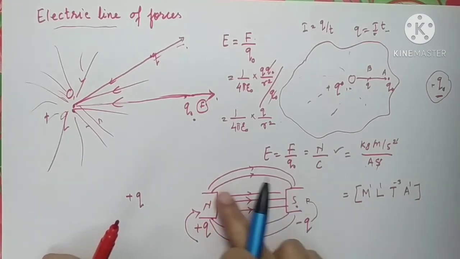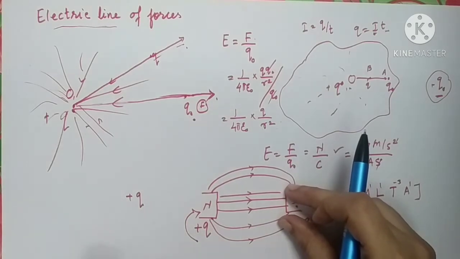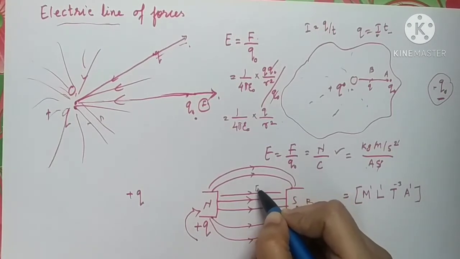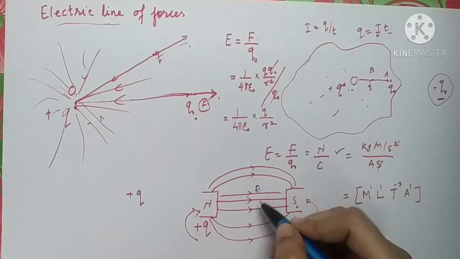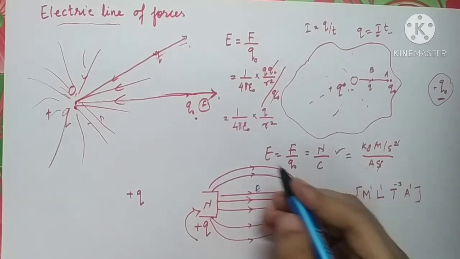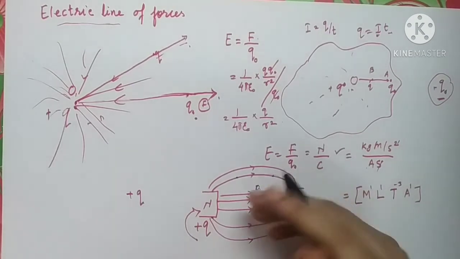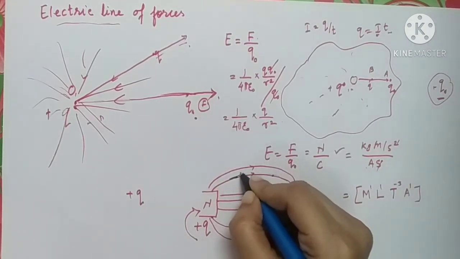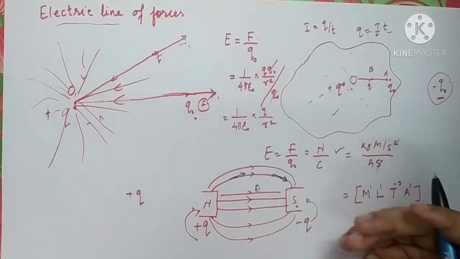One more thing, if the line of forces are straight, just like this line of forces, magnetic line of forces, here we have drawn a straight line because it is exactly in between the two pole pieces of a bar magnet. So these lines are also giving you the direction of magnetic field. This is the direction of magnetic field. Similarly, if the lines are curved, if the lines are not straight, then how you are going to get the direction of field? In that case, if they are curved, you'll have to draw the tangent on the line of forces to find out the direction of electric field.